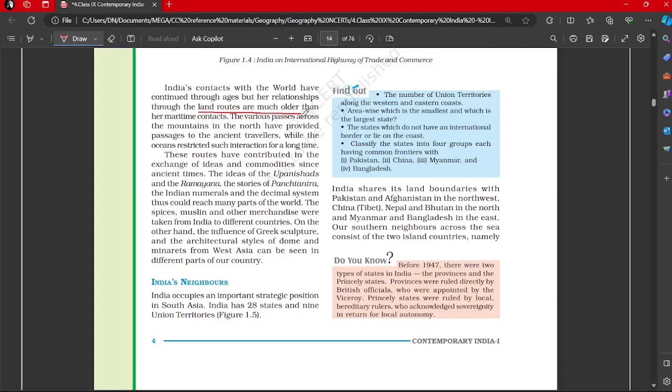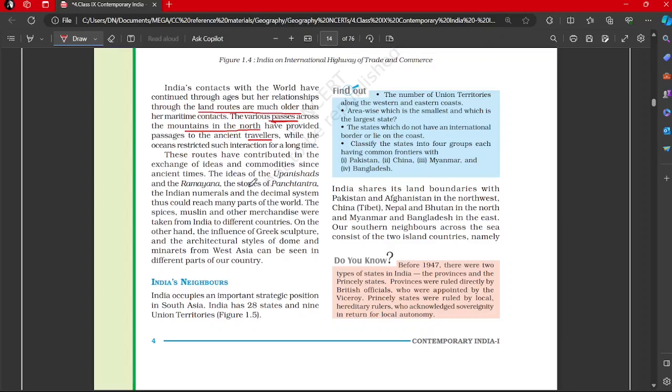The various passes across the mountains in the north provided passage to the ancient travelers. So travelers also used to visit, and they have written extensively about ancient and medieval India, while the oceans restricted such interaction for a long time. These routes have contributed to the exchange of ideas and commodities since ancient times.